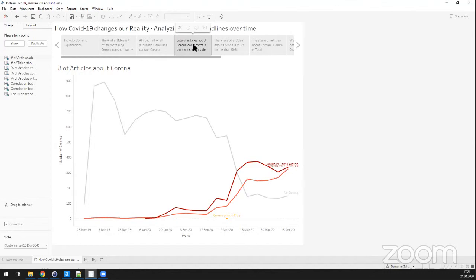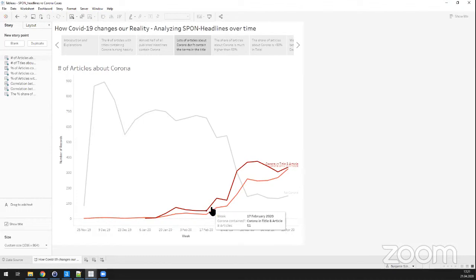So basically we have articles that contain corona in title and article. We have articles that contain the coronavirus only in the article, and then there are 1 or 2 articles, I think, that contain corona only in the title and not in the body, which was kind of an outlier for me, but yeah, it's still there.